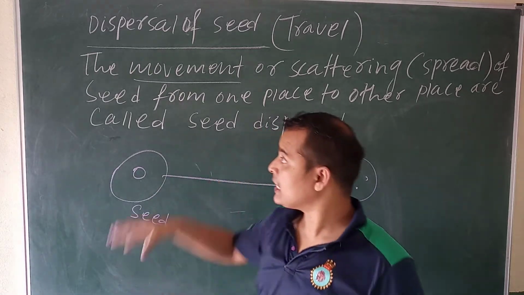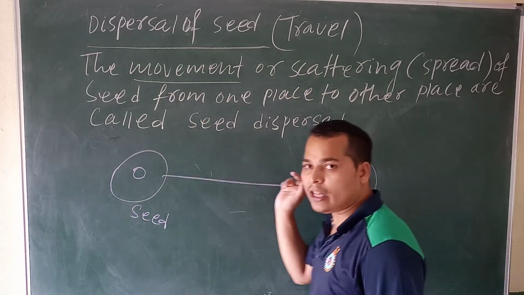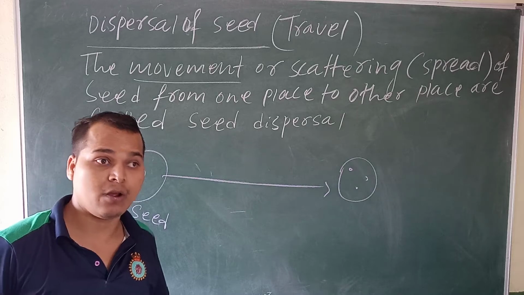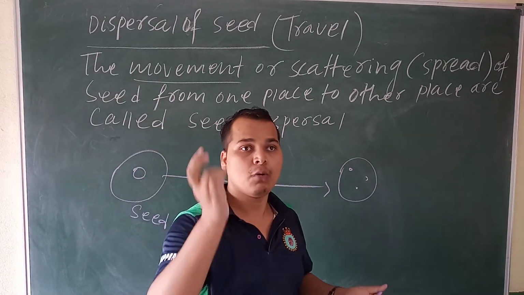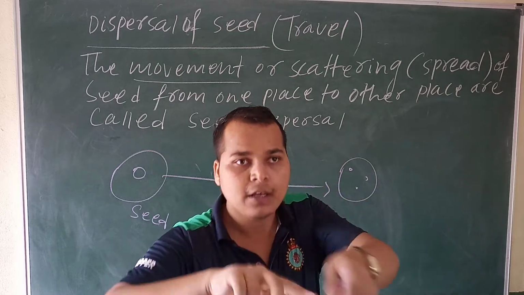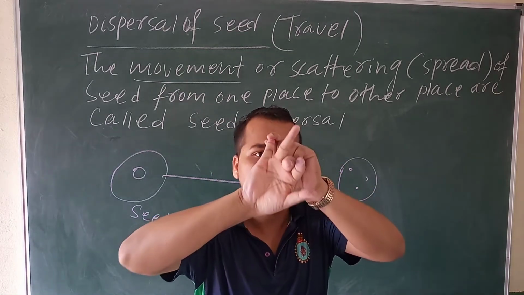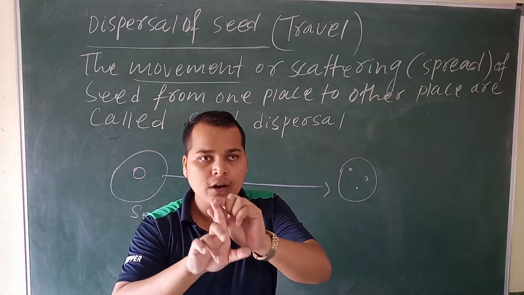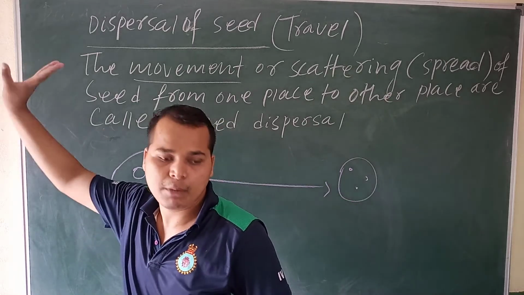In that way the seed moves from one place to another place. So this is called seed dispersal. So seed dispersal happens by what? By human being, by animal, by water, by wind. Through the wind or hawa the seed will be transferred from one place to another place.